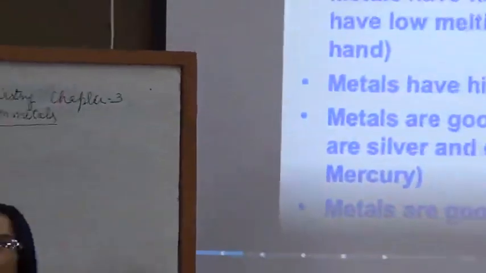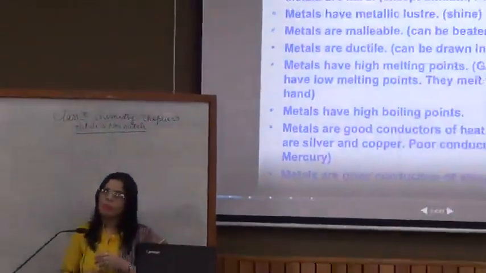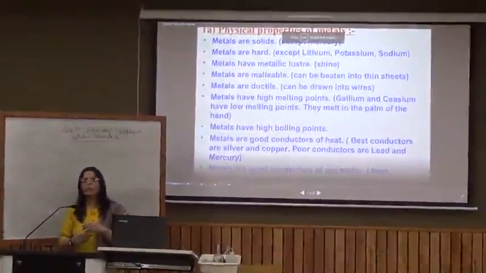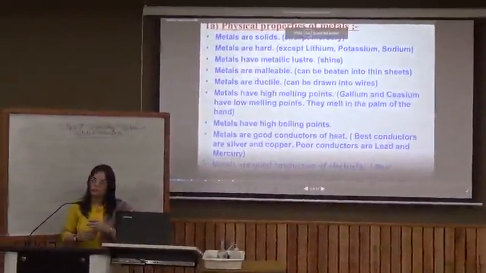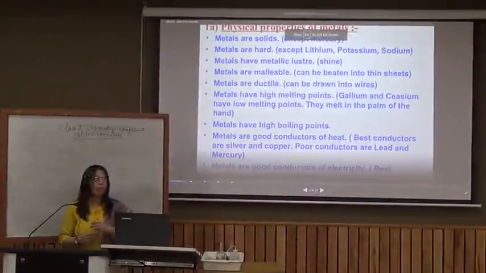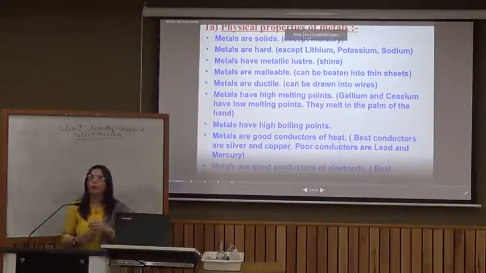Metals are ductile also, that the wires of metals can be drawn. They can be stretched without fracturing into wires. Metals have high melting and boiling points, whereas gallium and cesium can be molten in the hands. And mercury, as it is a liquid metal, exists at room temperature as a liquid. A few metals have low melting points, but most metals have high melting points. Metals have high boiling points too, obviously. When they melt at a high temperature, obviously they boil at a very, very high temperature.